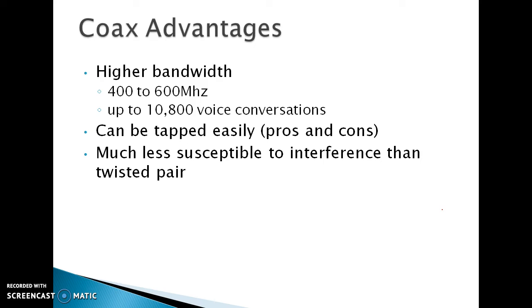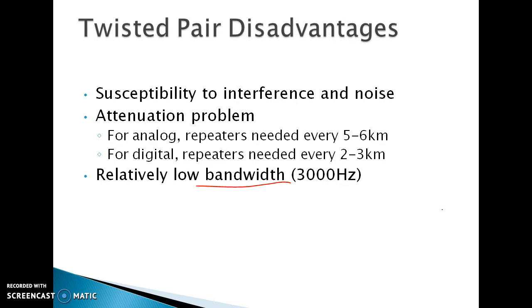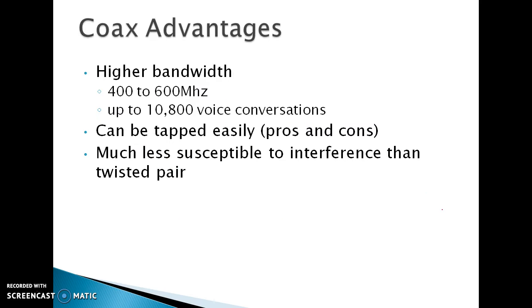We can use these coaxial cables at home for the cable TV network, and in our offices to connect the local area network. The bigger advantage is that they can carry higher bandwidth. With twisted wire pair, the bandwidth is only 3000 hertz. But coaxial cables can carry higher bandwidth, up to 400 to 600 megahertz, and 10,800 voice communications are carried by this.